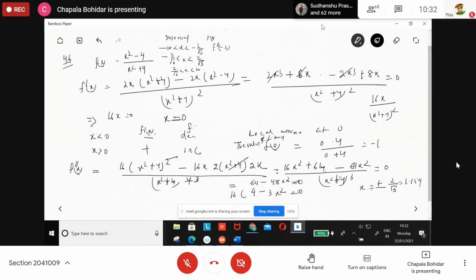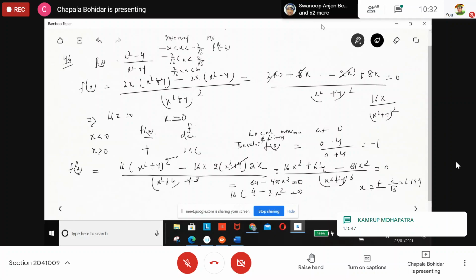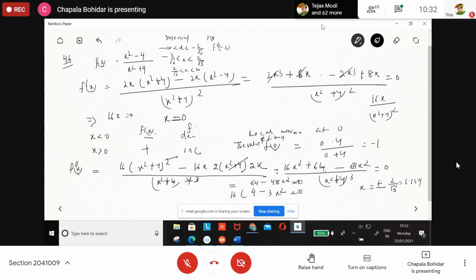The denominator is always positive here. For the numerator, it is 64 minus something squared, so we get a negative value. Over this interval we get a negative value or not? Yes, ma'am. So it is downward.